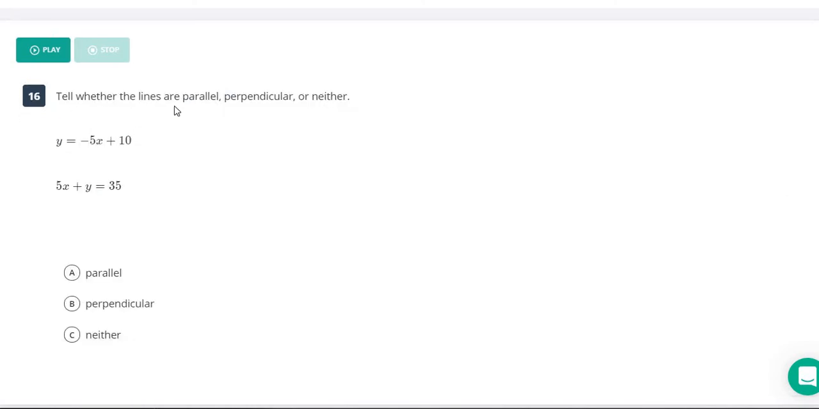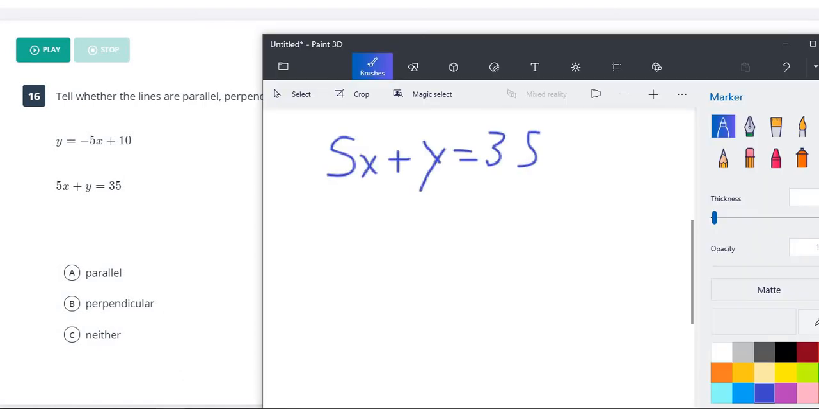On this one, it says tell whether these lines are parallel, perpendicular, or neither. So the first one, we see it's already in slope-intercept form. But this one down here is not yet in slope-intercept form. So before we can determine whether these are perpendicular, parallel, or neither, we need to get this second equation into slope-intercept form. To do that, all we have to do is get the y on one side by itself. So right now it has this 5x with it, so we need to get rid of that. It's a positive 5x, so we subtract 5x from both sides.